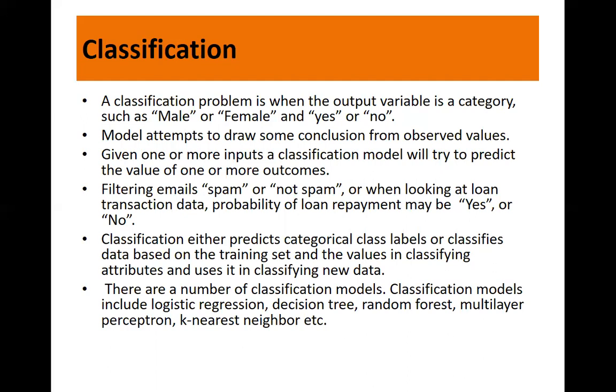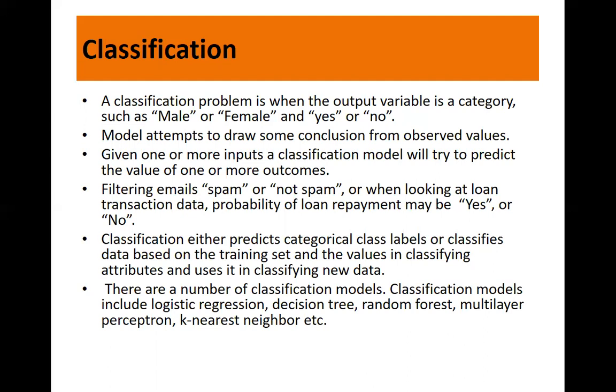For example, when you are filtering emails, you know, we already get whether it is spam or it's not spam. Even when you're looking at loan transaction data, the probability of loan repayment may be yes or no, because when you look at the paying behavior of the customer, the client who has taken the loan, we can predict what are the chances of the loan repayment by this particular client.